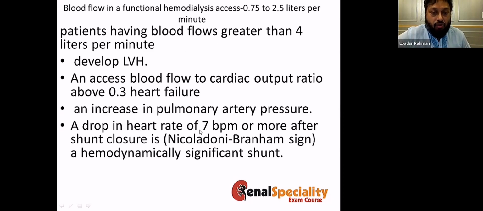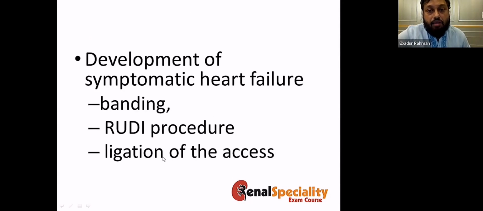Another issue is because all this blood is going to the pulmonary tree, so you will also develop pulmonary artery hypertension. But there is a small test which is known as Branham sign. This one you can easily do bedside. You can compress the fistula, and if your pulse rate goes 7 beats down, then you can say that there is significant shunt which is causing hemodynamic abnormality.